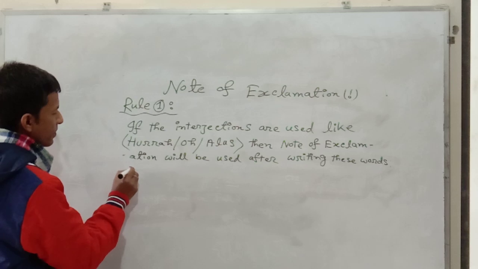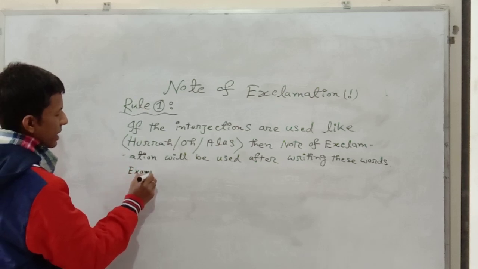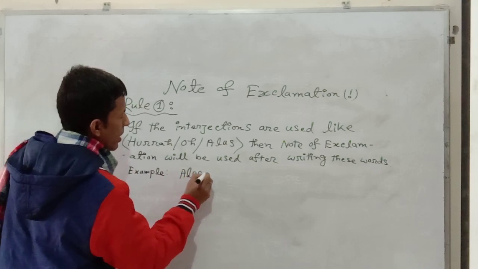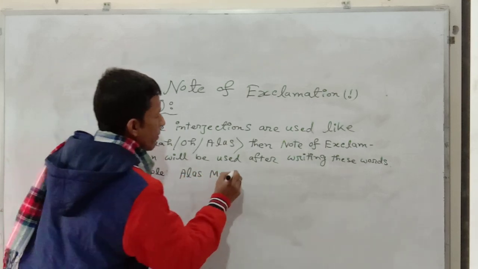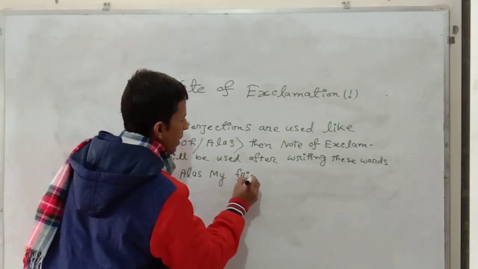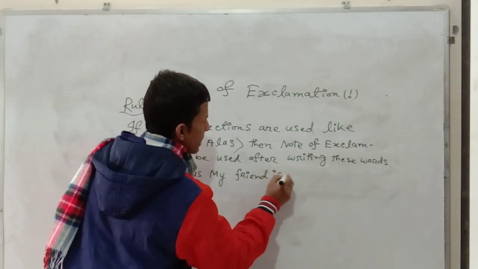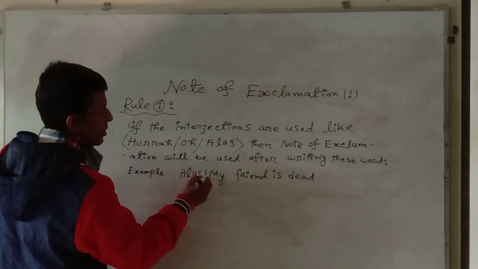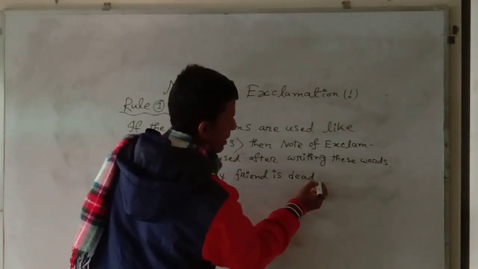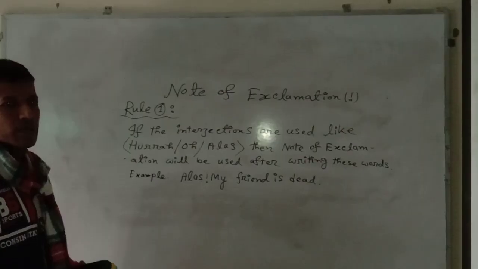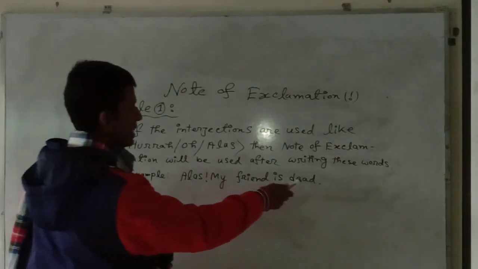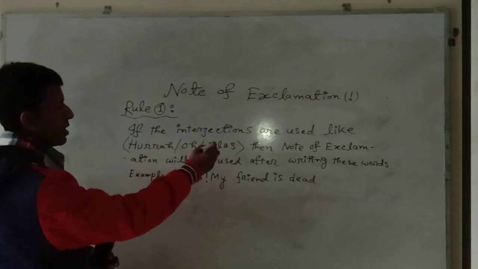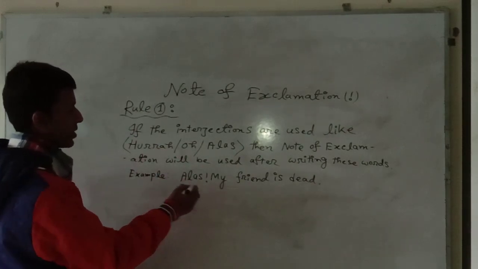Example: Alas, my friend is dead. Alas, note of exclamation and then full stop. This is an interjection. After writing such kind of word, you will have to use note of exclamation.